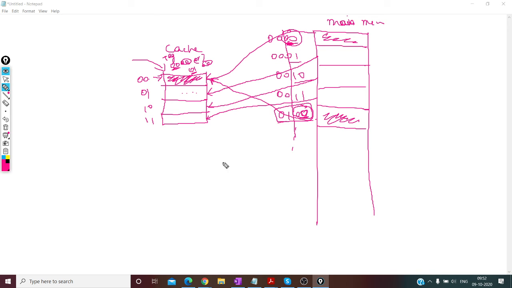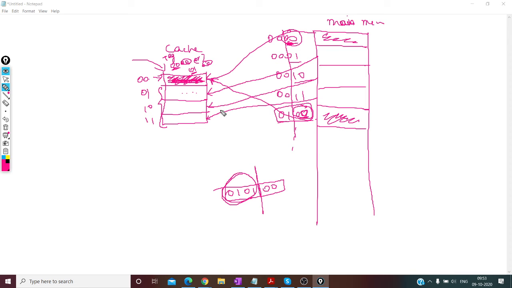Tag. So if you give any address, let us say you have 0101 followed by 00. This will also be mapped to this spot only. But how do you differentiate whether it is 0000 or 0100? All you need to check is the upper bits. Now you check the address of this entry. If its upper bits are 0101, then you have the right data. You don't have to search the other spots. Okay, so that is why direct mapping is very useful.